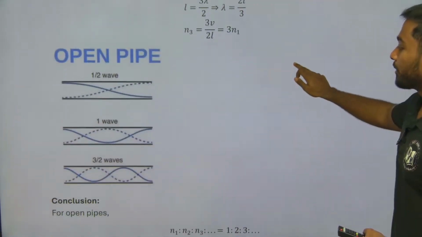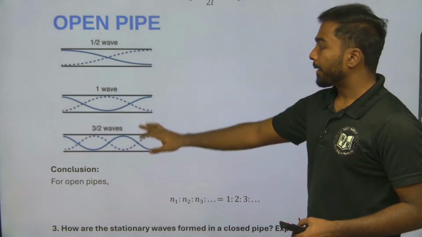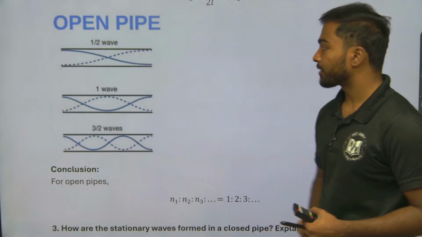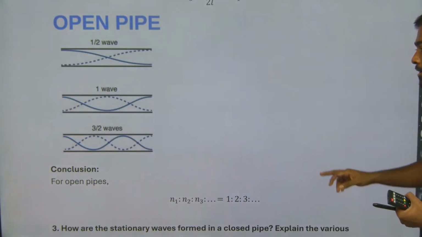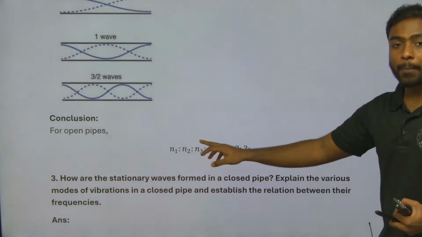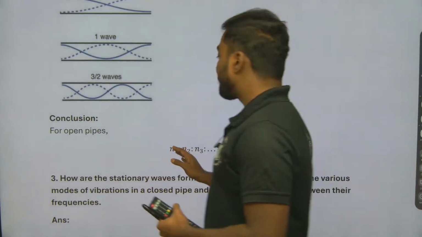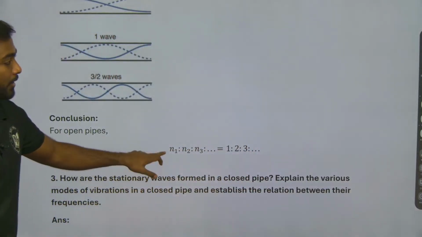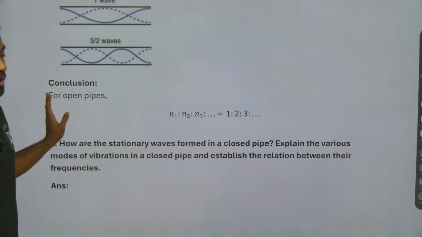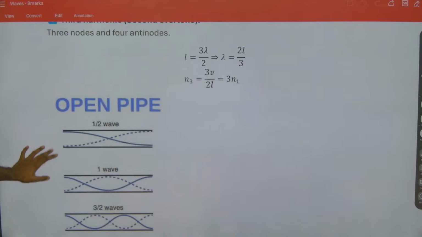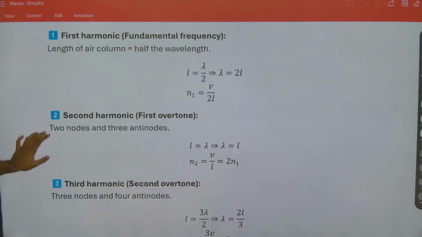So these are the diagrams for the open pipes: 1 by 2 waves, 1 wave, and 3 by 2 waves. Conclusion: for open pipes the ratios will be 1:2:3:4, and it goes on up to n. So this is the conclusion of the open pipe. You can take a note of this.